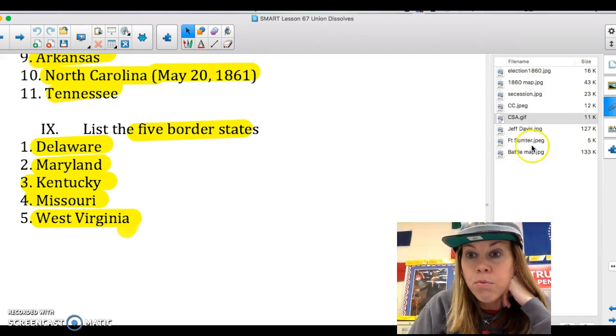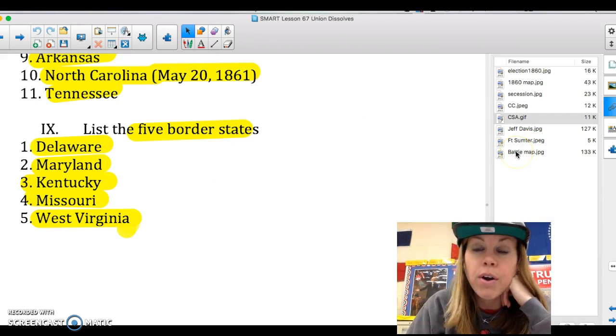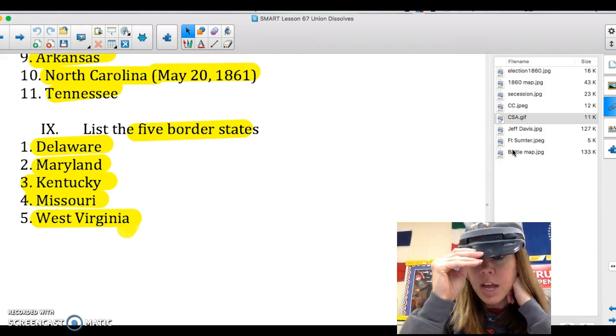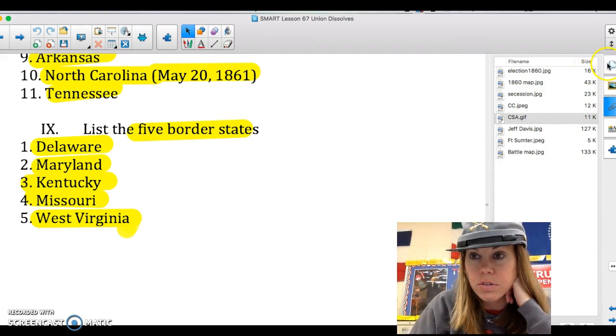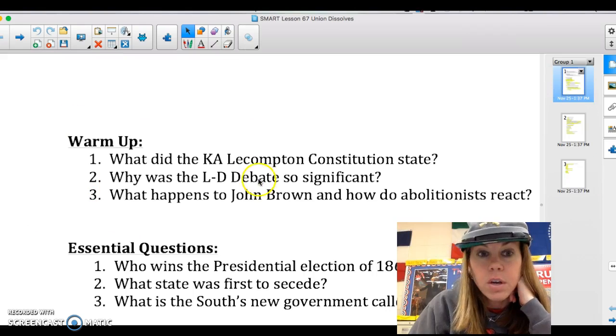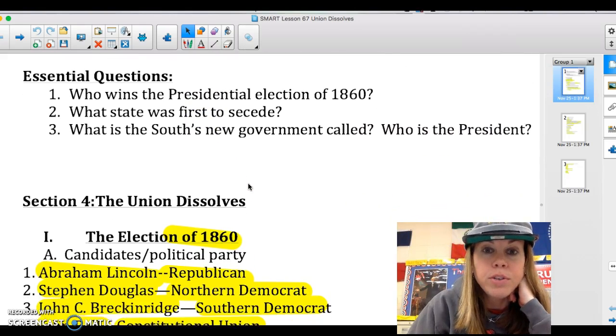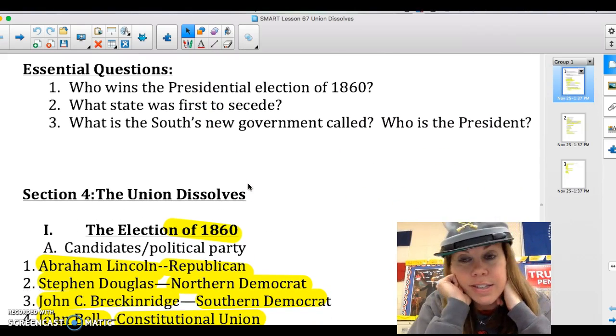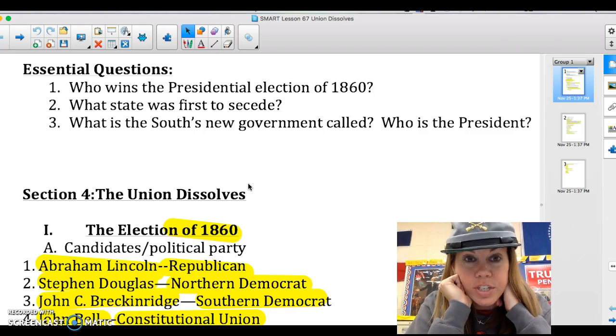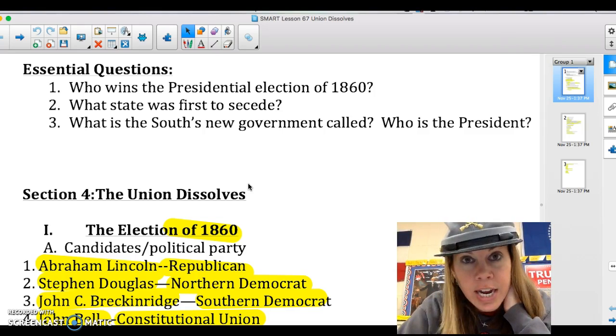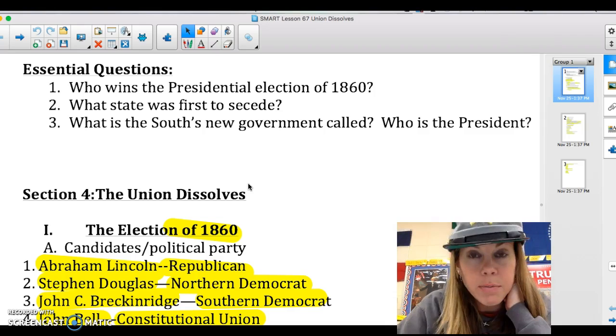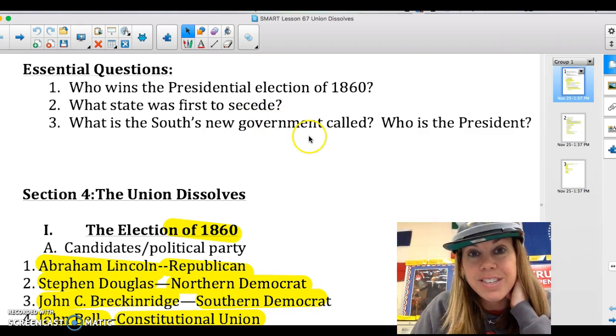Okay, with that, I already showed you the battle map, so I think we're done. Let's go back to our essential questions, which were, who wins the presidential election of 1860? That would be Abraham Lincoln. The first state to secede, South Carolina. Last state, Tennessee. What is the South's new government called? It's called the Confederate States of America.